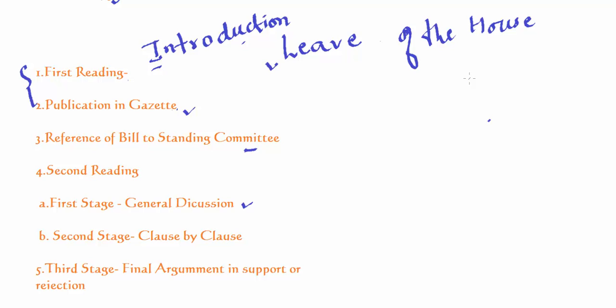The only difference between the ordinary bill and the money bill is that the powers of Rajya Sabha differ in two respects: a money bill cannot be introduced in Rajya Sabha, and Rajya Sabha has no power over the amendments in the money bill. However, I will discuss in detail the provisions of the money bill in the next video.